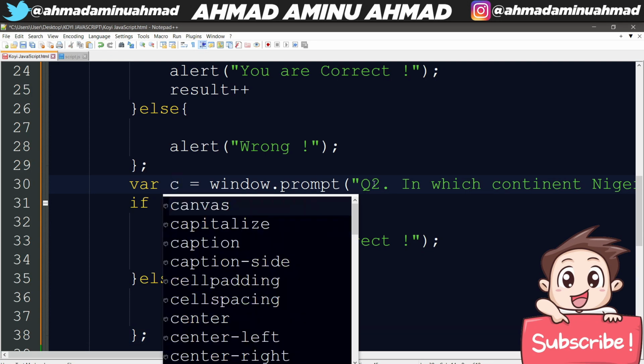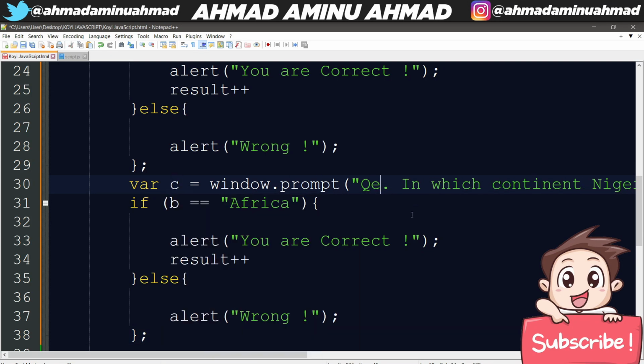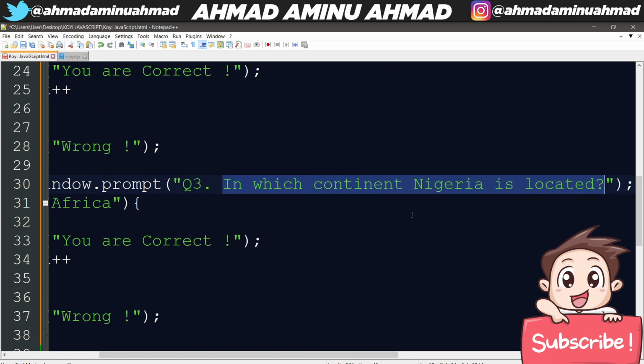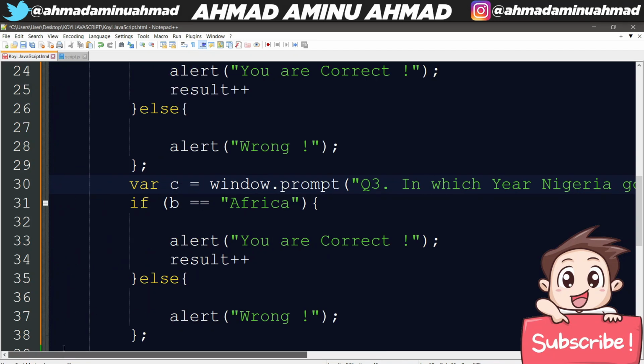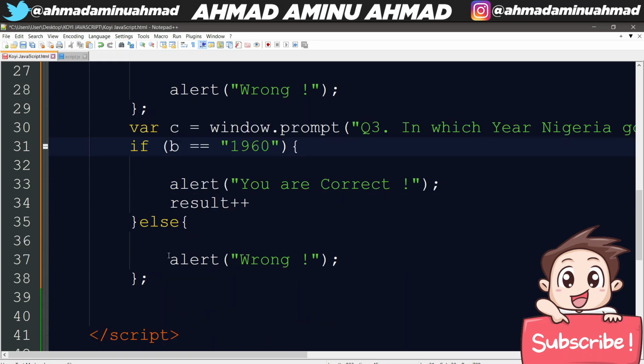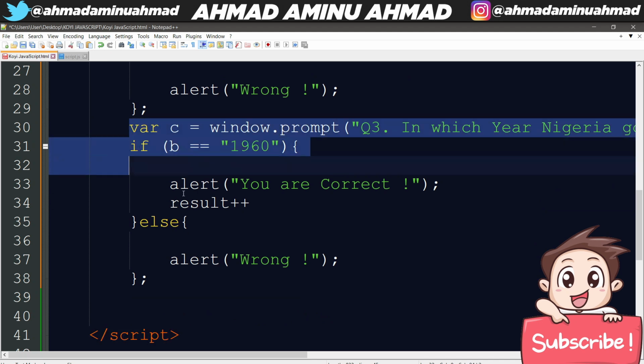I'll edit it to C, and for the question, I'll put question 3: in which year did Nigeria get independence? So definitely we are going to say 1960. If you say 1960, you are correct. If not, you are wrong. So we are done with question C.